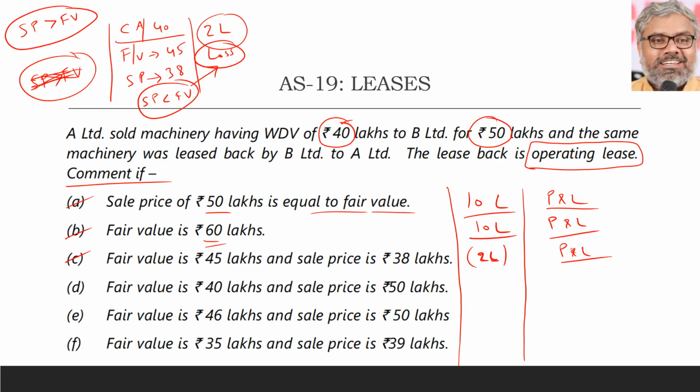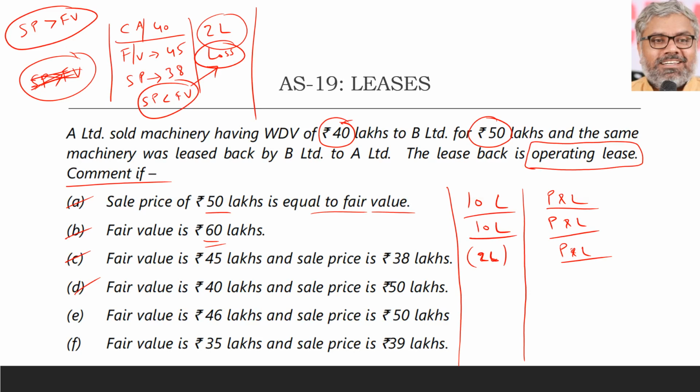We cannot check that condition because we don't know what the future lease payments are. So we have to just write that 2 lakhs loss should be recognized in the P&L account immediately, provided the loss is not compensated in future lease payments. That was point number C. This is a 5 marks question. Quite possible to be asked, a very similar question. Each one gets 1 mark. You have to just show the calculations and write the treatment.